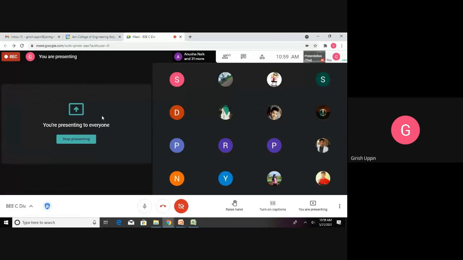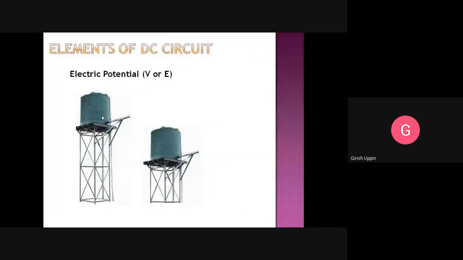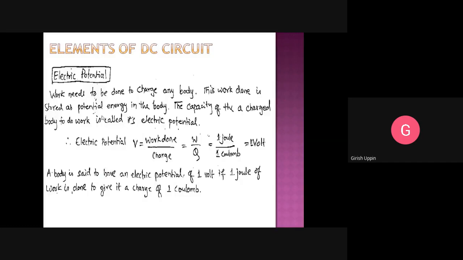If you have any question, you can interrupt me, no issues. So when the amount of work done is more, the amount of charge on that particular body is more, and when the amount of charge is more, it has a higher potential to do work. So the body with the higher electrical charge will have a higher capacity to do work.